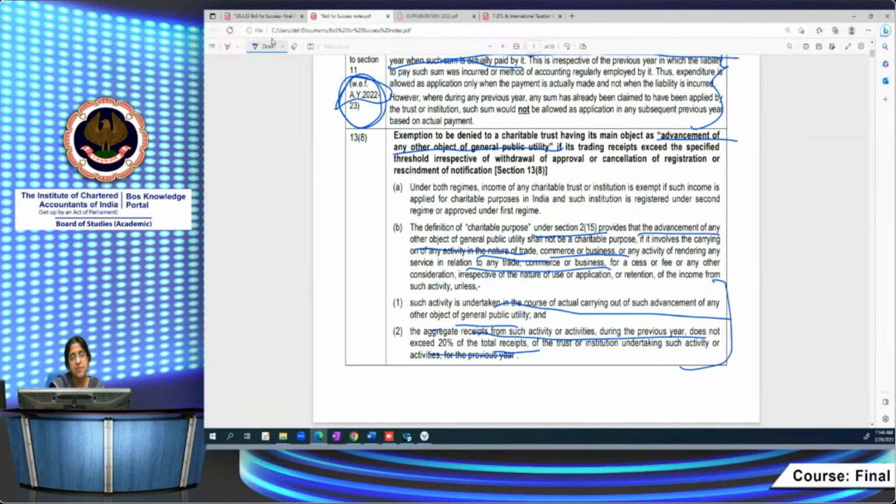If these two conditions are fulfilled alone, then it will be treated as a charitable purpose.